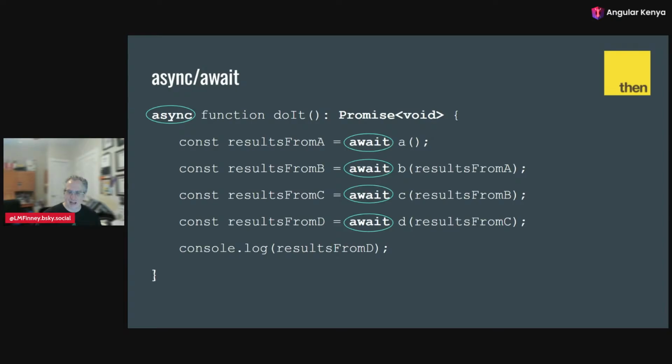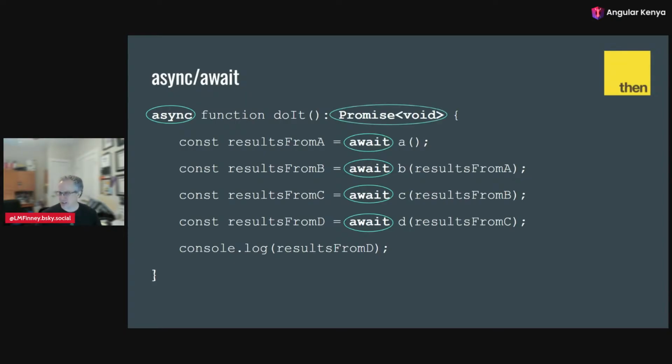And now we can await that, pass that into C, and await that, et cetera, et cetera. What we end up with is code that looks a lot like what we started with as the ideal, easy way that we all first learn programming. We just need to say we're asyncing it. This is asynchronous code, and we're awaiting each promise along the way. And that's almost all we need to do.